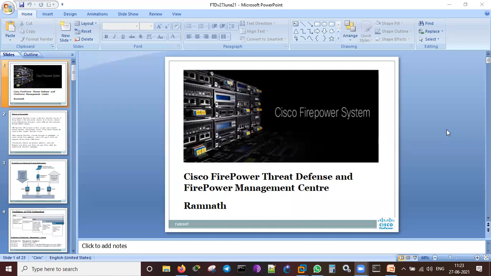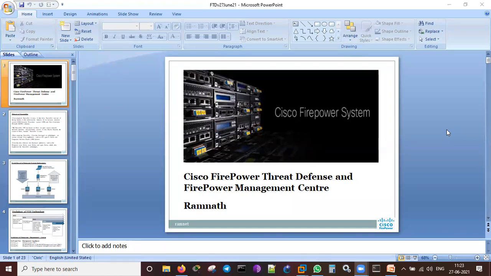I guess there are some tools so that we can convert the previous policies into something the FTD understands, so that we can create the policies like that. Else we just need to do it manually. Then we will be managing everything through the FMC. FMC has to be installed.